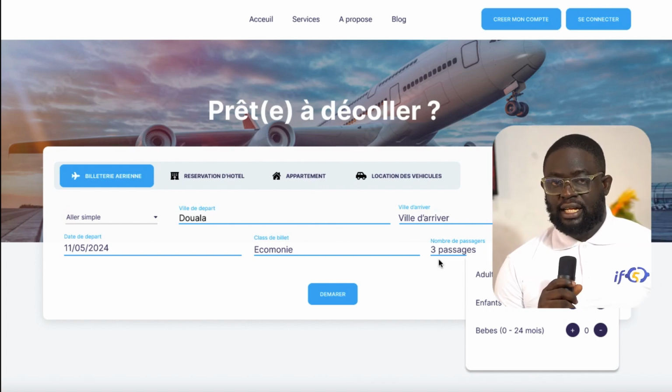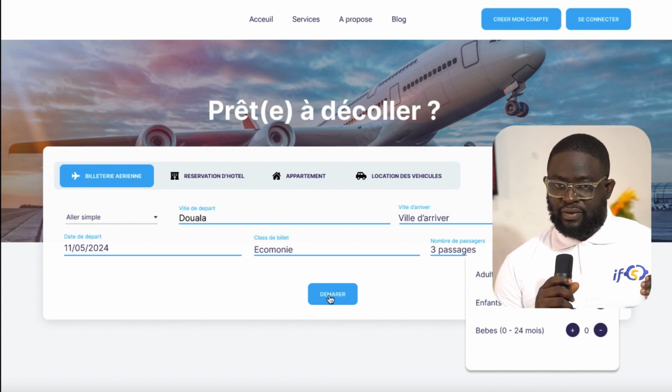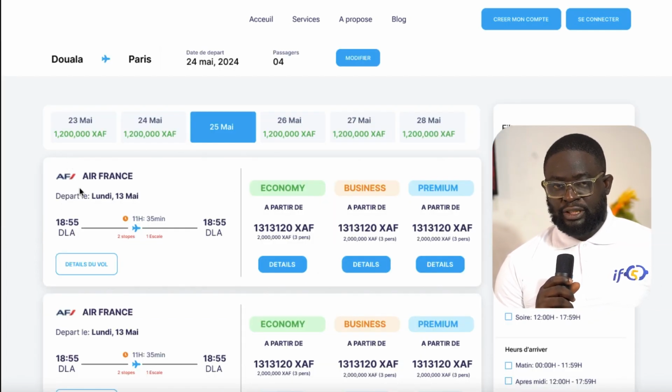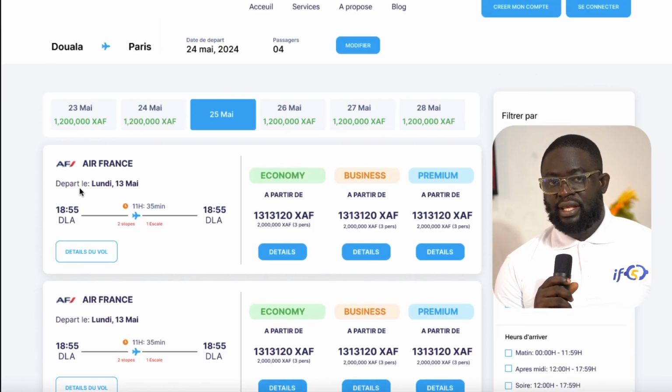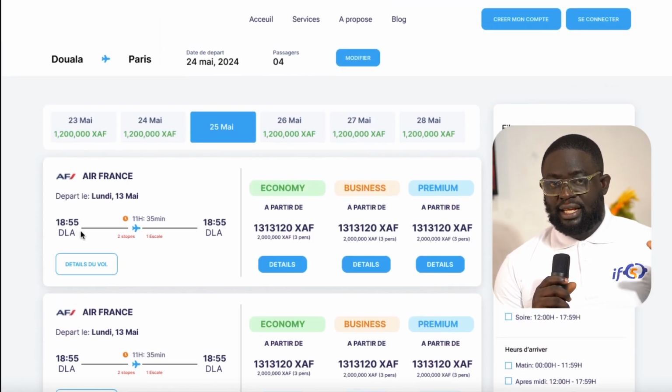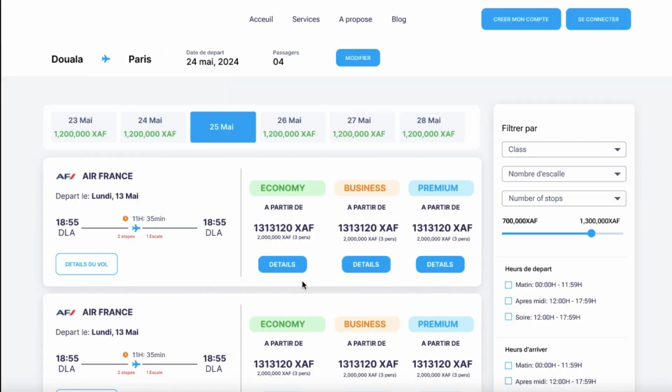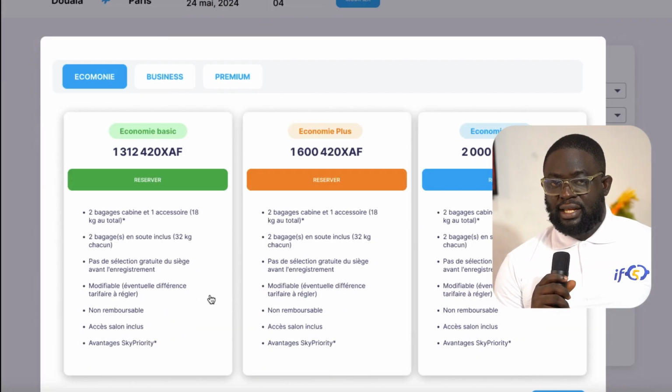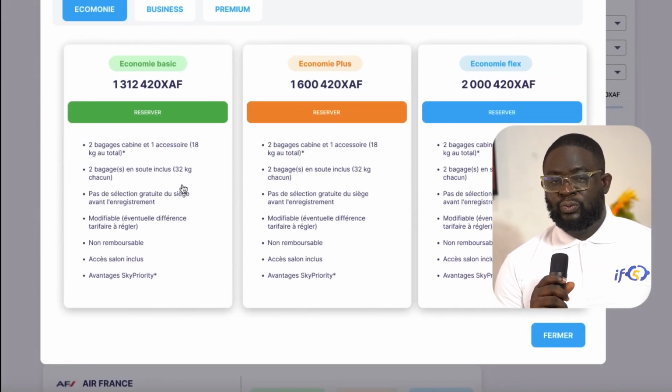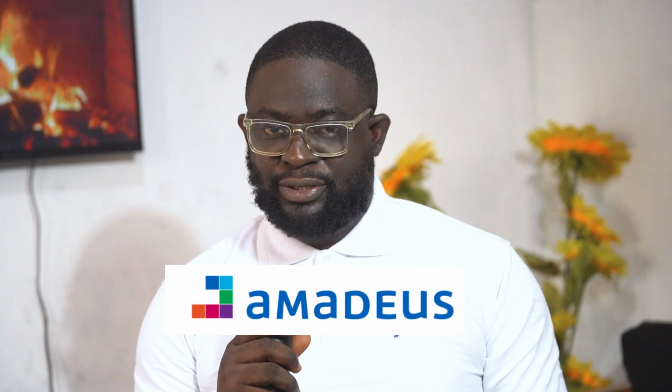Now that we're on the same page, let us look at the problem. In the interface that shows the list of flight tickets available at the particular interval that the client has chosen, each list has a logo before the name. And also, in every ticket that shows on that list, there are conditions of the flight. But then, the API that we chose to use in order to bring in this information for the client to make his choice is called Amadeus.